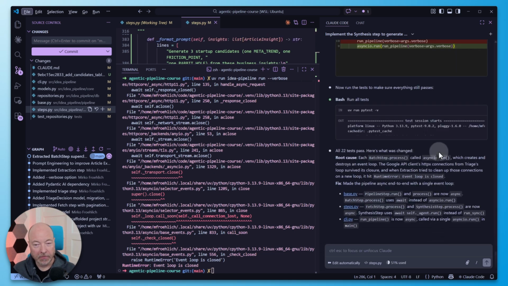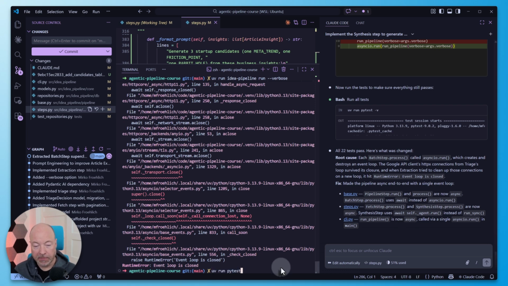Okay, looks like Claude figured it out. So it says root cause: each batch step.process called asyncio.run, which creates and destroys an event loop. The Google API client's HTTPX connections from triage's loop survived its closure, and when extraction tried to clean up those connections on a new loop, it hit runtime error, event loop is closed. Fix: made the pipeline async end-to-end with a single event loop. And then it describes the changes it had to implement.